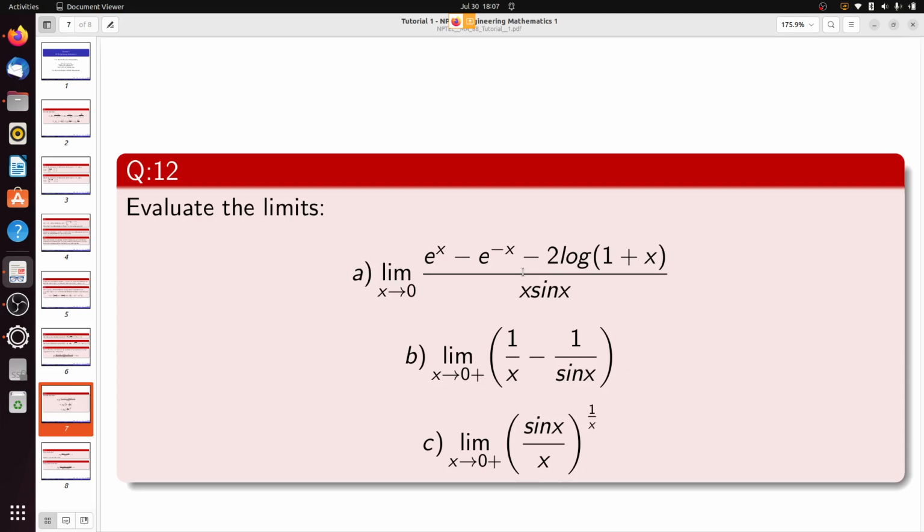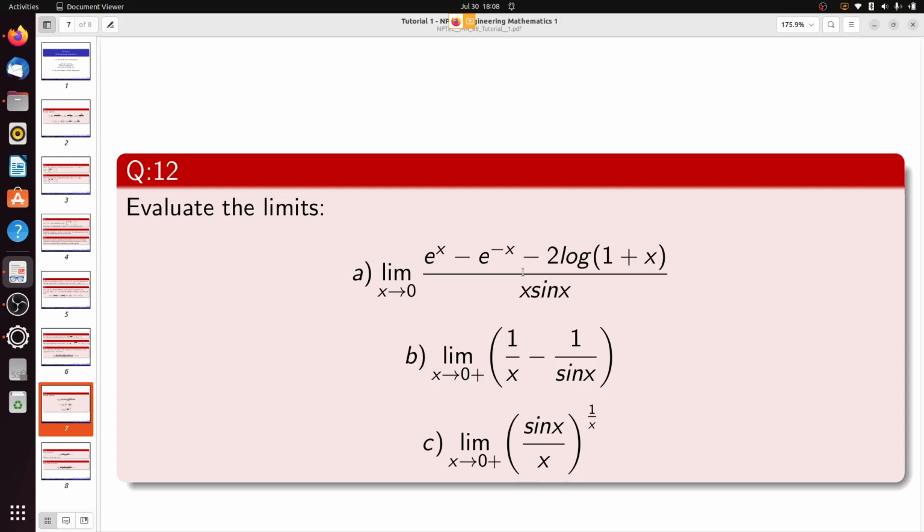In the numerator it is e to the power x minus e to the power minus x minus 2 log(1 plus x), divided by x sin x. Now if you put x equals 0 in the numerator term, it becomes e to the power 0 minus e to the power 0 minus 2 log of 1. Then it actually becomes an indeterminate form.